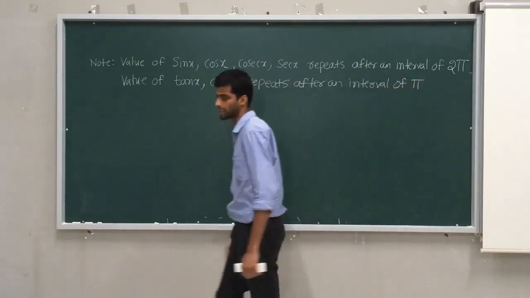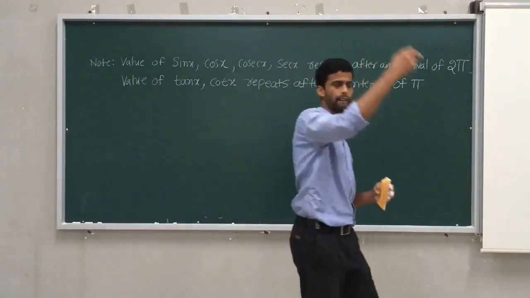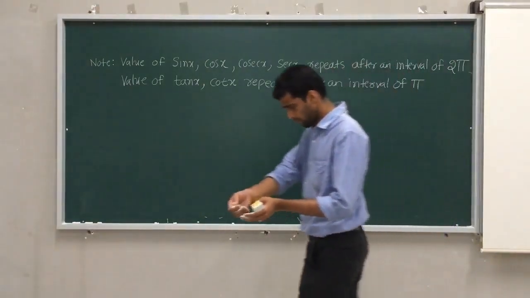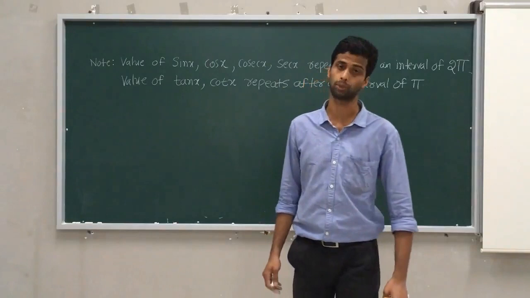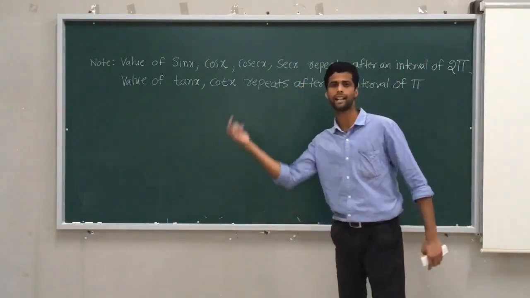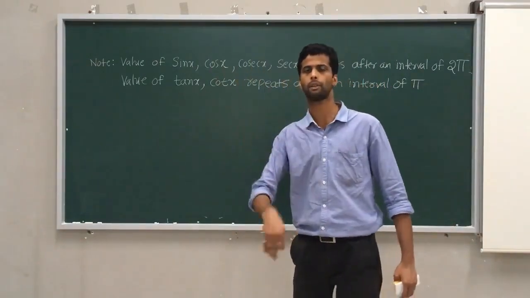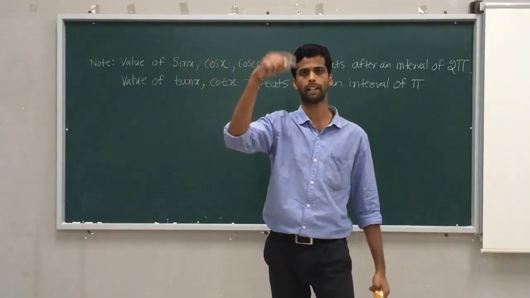What is the meaning of this? As I told you, one revolution means 360 degrees. 360 degrees is a degree measure; when you write it in radians, 360 degrees is 2 pi. In the unit circle, sin x in the first revolution, second revolution, third revolution, whatever you put, its value repeats between -1, 0, 1.